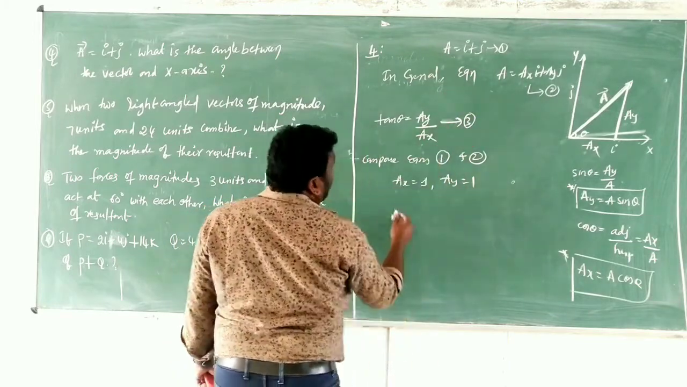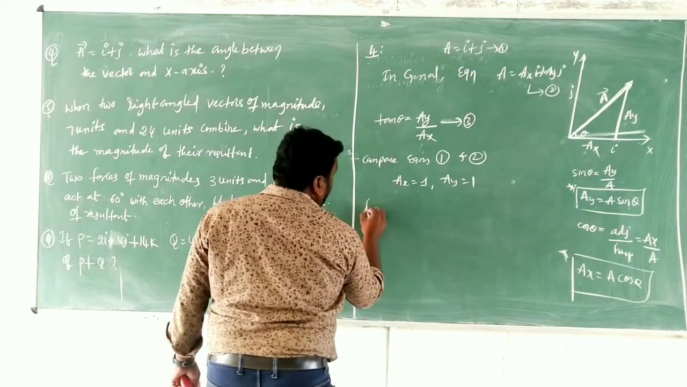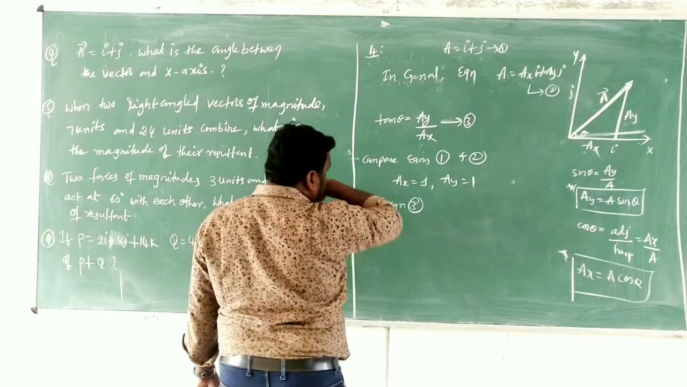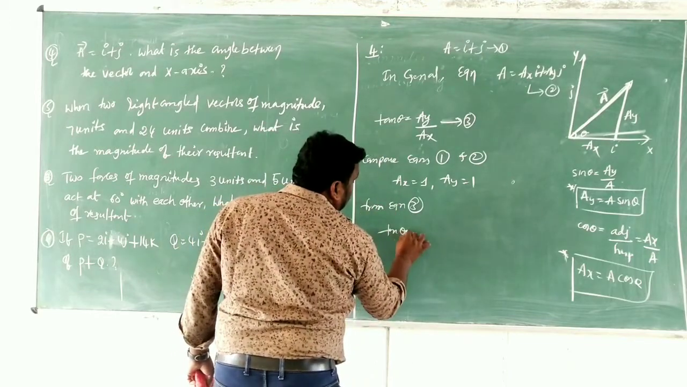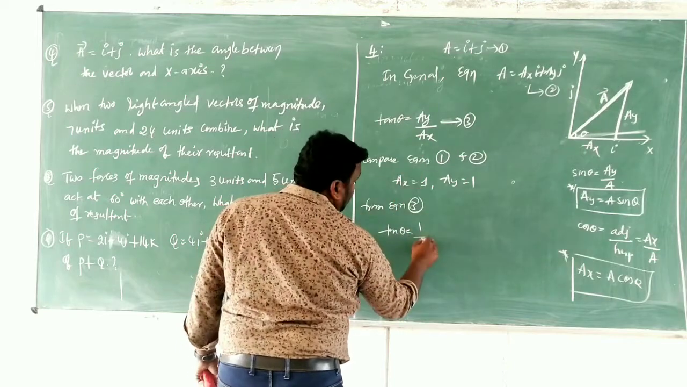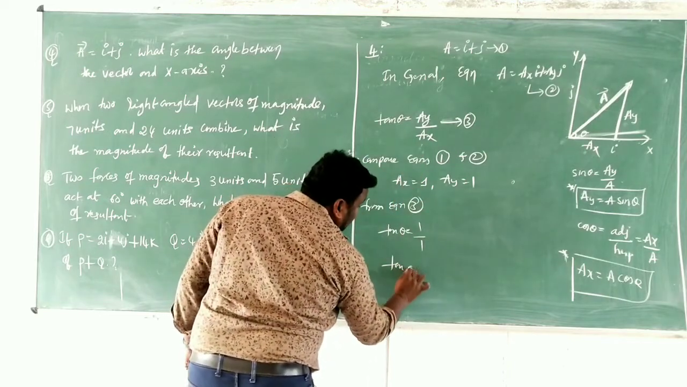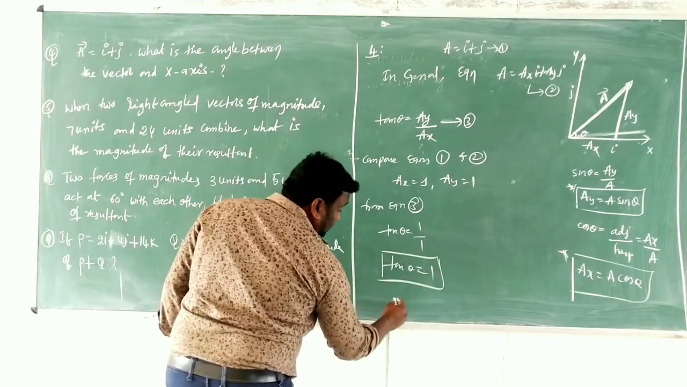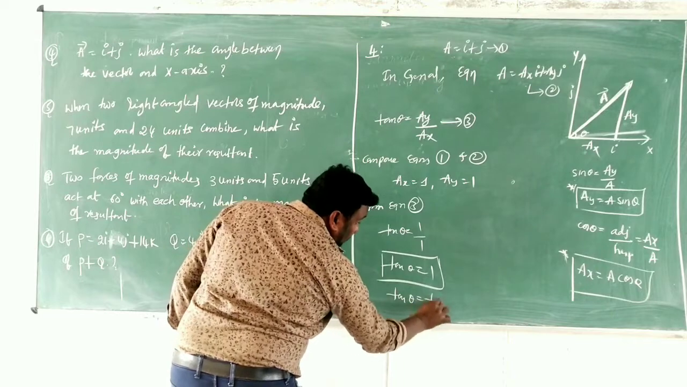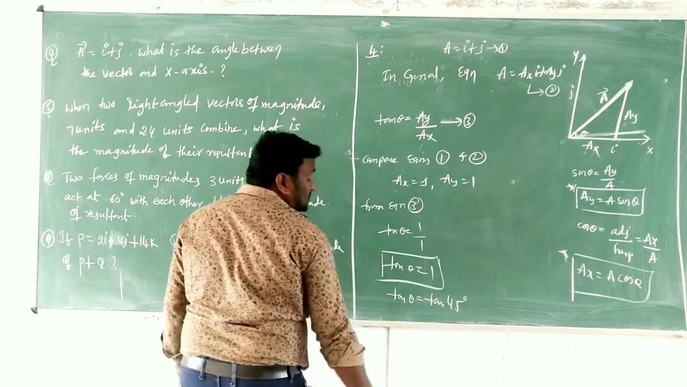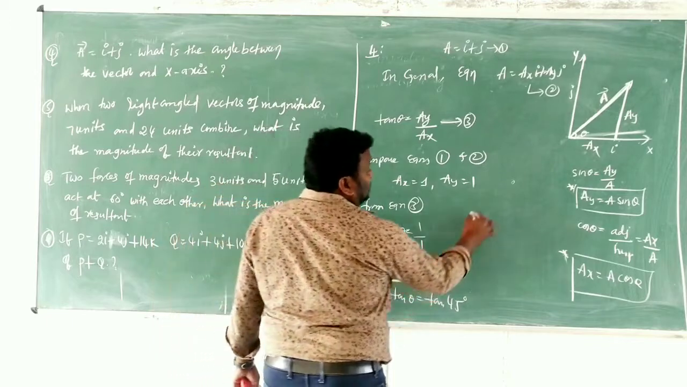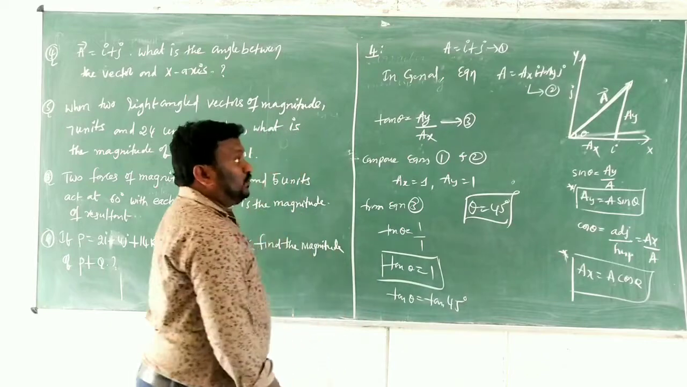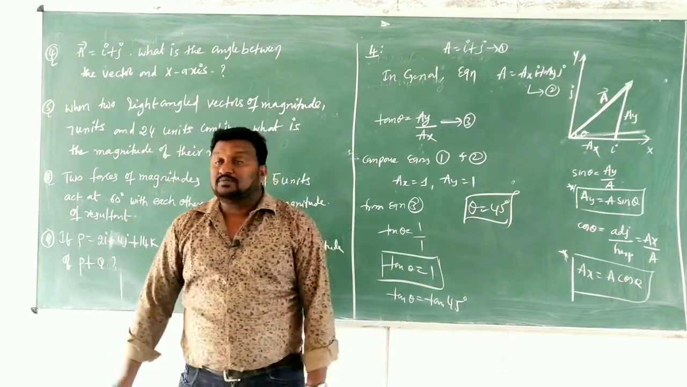Clear, children? So now we can substitute these two in equation number 3. From equation number 3, tan theta is equal to ay is 1 and ax is 1. Then tan theta is equal to 1. When is it possible? Tan theta is equal to 1 means what? Tan 45 degrees. Therefore, theta is equal to 45 degrees. This is the angle now. Theta is equal to 45.